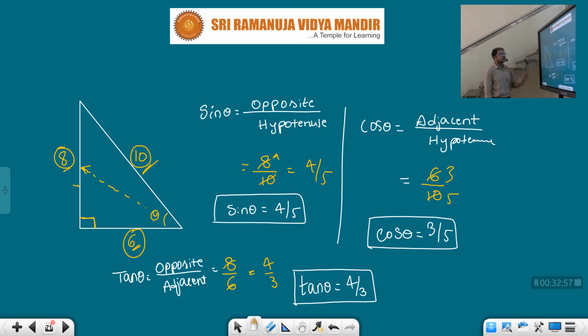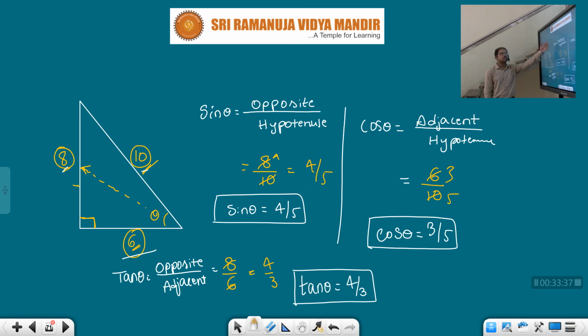So for this right angled triangle, first what did we learn, children? First we need to identify whether it is a right angle triangle or not. In physics, obviously, you will get right angle triangles only, and identifying the sides is important. Check where the angle theta is there, and identify the sides: opposite side, adjacent side, and hypotenuse. Fine. Next step, you need to remember the formulas, the trigonometric ratios.